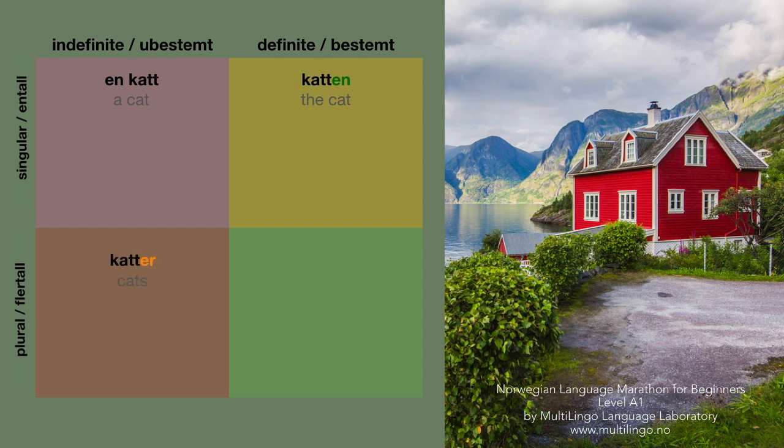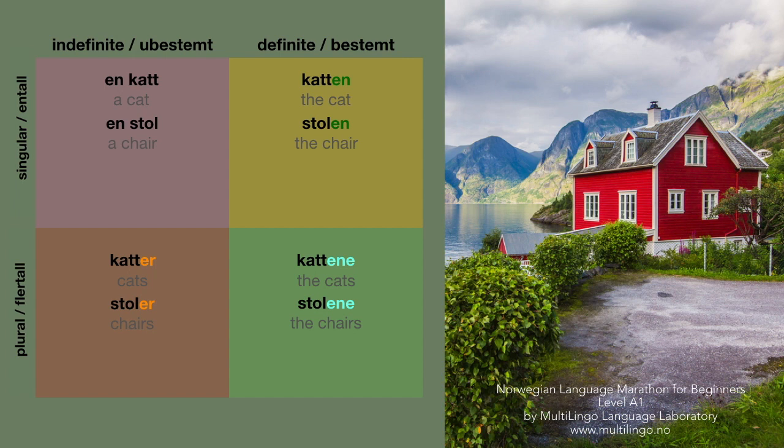Katter, if I want to say cats, indefinite plural. Some cats, many cats. Kattene, the cats, definite plural. Let's look at one more. En stol would be a chair. The chair, guess what? Stolen. Many chairs, stoler, and all the chairs, stolene.